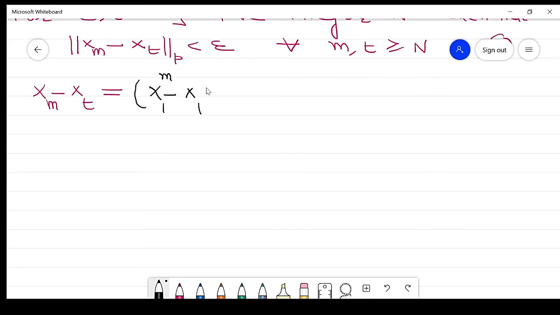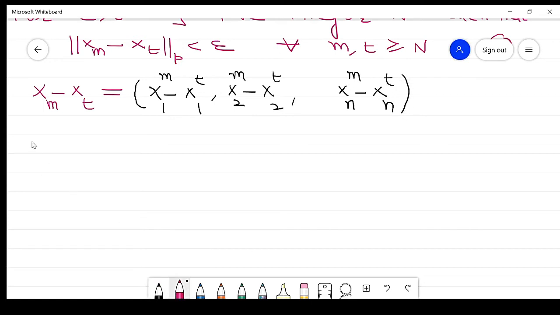Here it is a sequence in m, here in t. Similarly, x2m minus x2t, and similarly xnm minus xnt. So this is the n-tuple form.